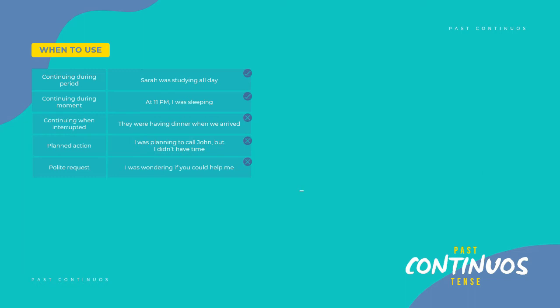But it's just an expression that we use and it really means, can you help me? Could you help me? That means I was thinking about this, if you could help me. Alright? So these are the basic ways in which we can use this tense.